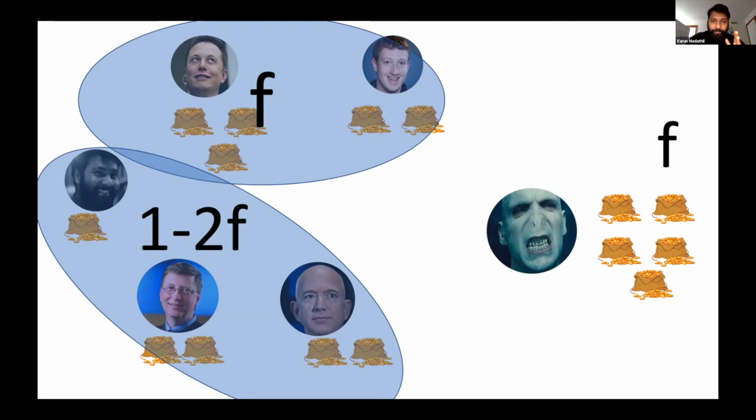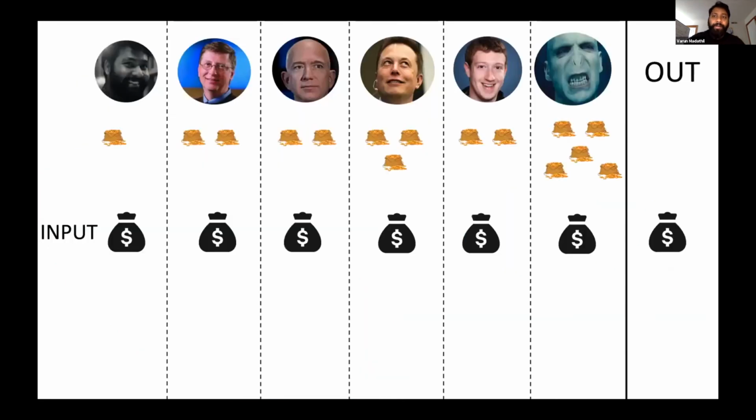And how are we going to do this? So, okay, now let's assume that this is the set of parties, each with their own stakes. And we have our input here, each party's input, and this is the output of the protocol. So now, if the input of all the parties is the same and they participate in this state machine replication protocol, then the output is going to be the same. The output is going to include the same black transaction. Now, what is the adversary going to try and do?